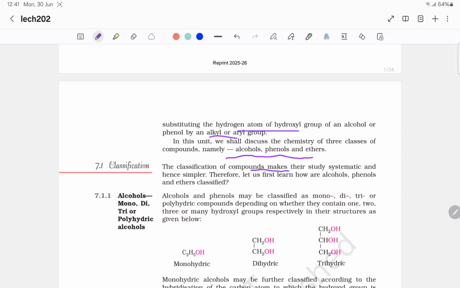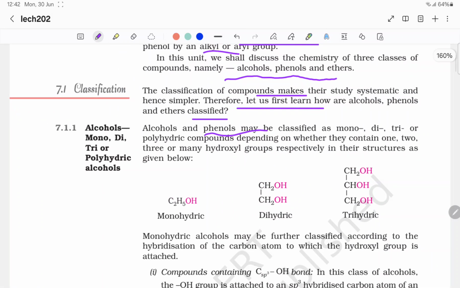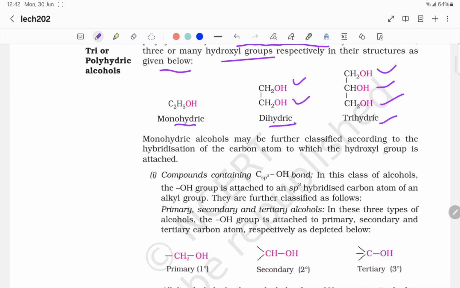Classification. The classification of compounds makes this study systematic and simpler. Therefore, let us first learn how alcohols, phenols, and ethers are classified. Alcohols: mono, di, tri, or polyhydric alcohols. Alcohols and phenols may be classified as mono, di, tri, or polyhydric compounds depending on whether they contain 1, 2, 3 or many hydroxyl groups respectively in their structures as below. So this is monohydric, this is dihydric because of 2 OH groups, this is trihydric because of 3 OH groups.